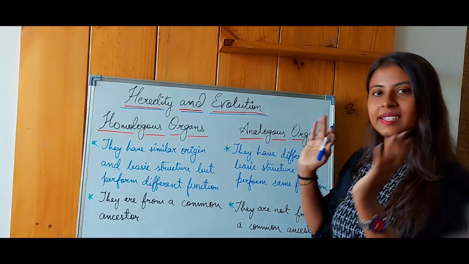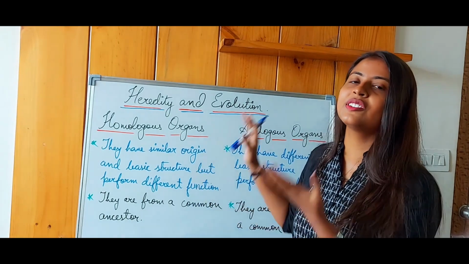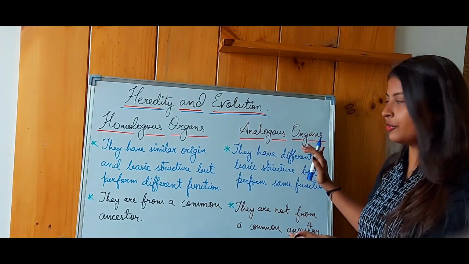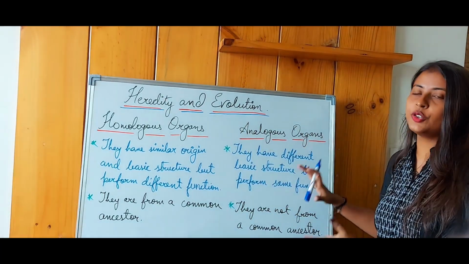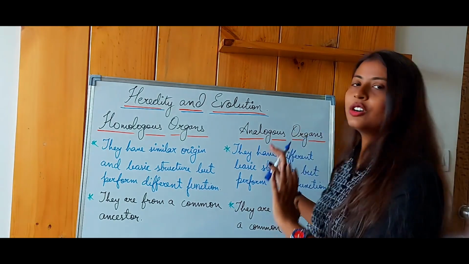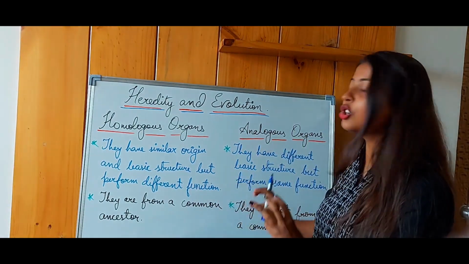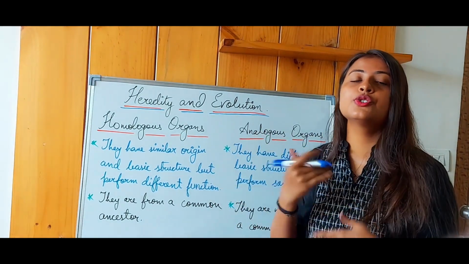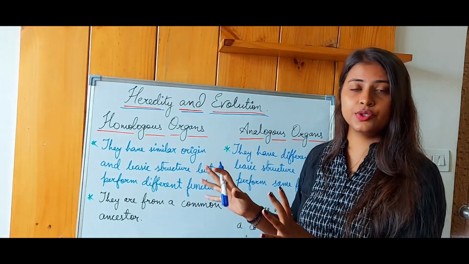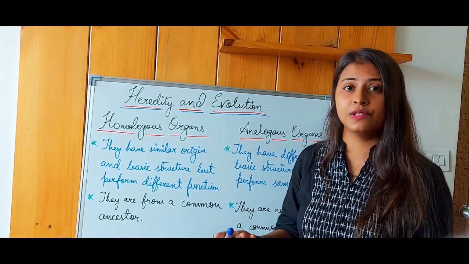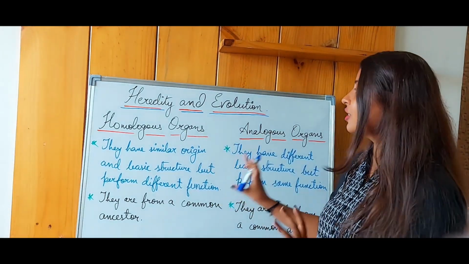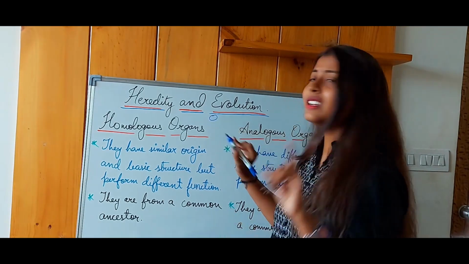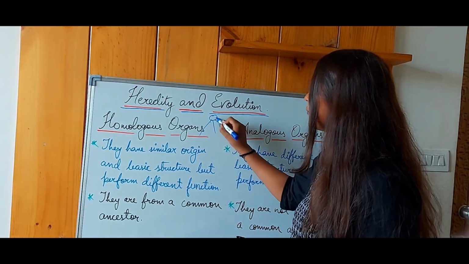So if the same basic design is there and the functions are different, it is homologous organs. Homo means same, same basic design, and analogous organs means they have a different basic structure but have a similar function. You can also differentiate it by saying that homologous organs have a common ancestor. It is a clear and evident picture of how evolution works. This is a proof of how these organisms came to be evolved, and homologous organs can also be a proof of divergent evolution. You understand? From one organism, many different kinds of organisms have evolved.